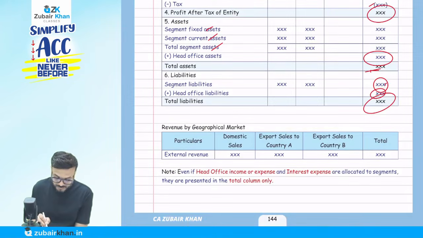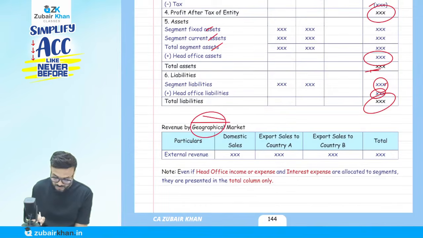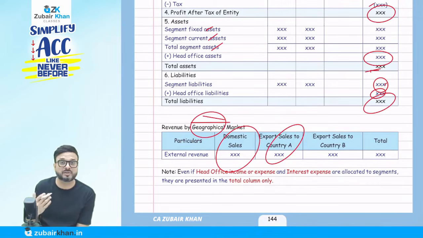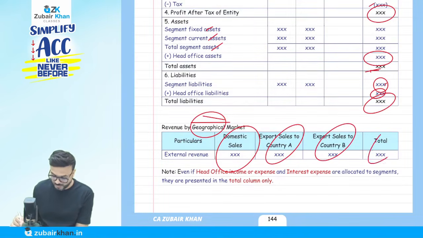We have to also disclose the revenue geographical area wise. It means how much sales we have from the domestic market, how much from export sales, and the total here.